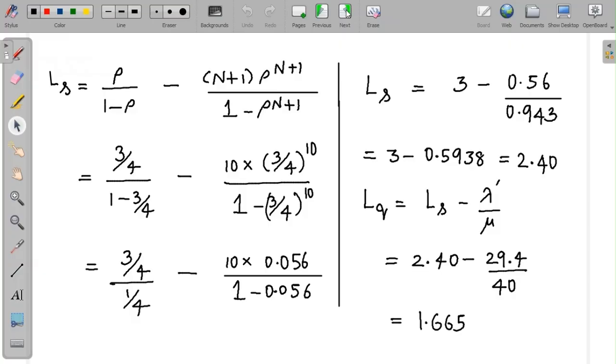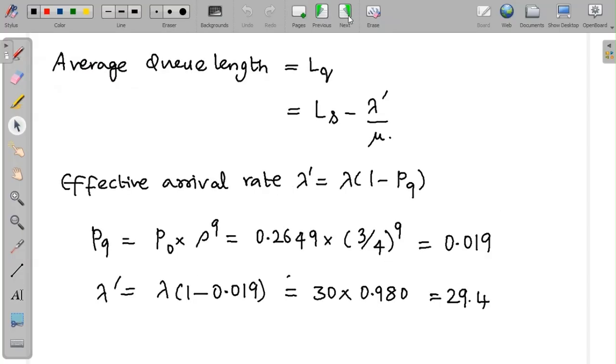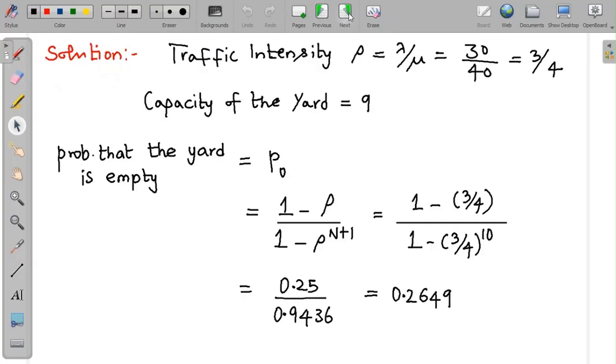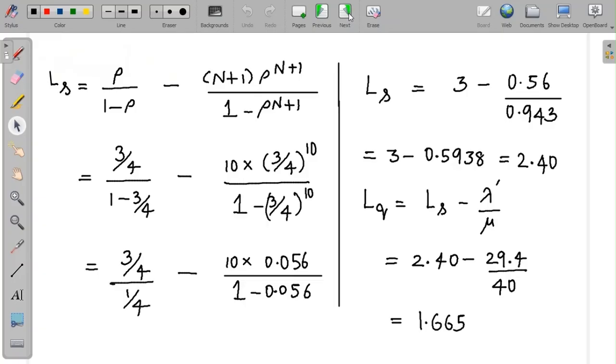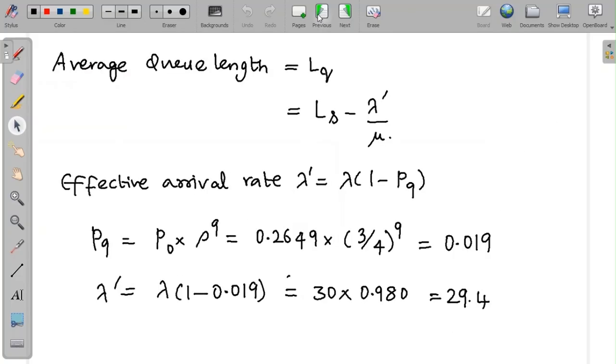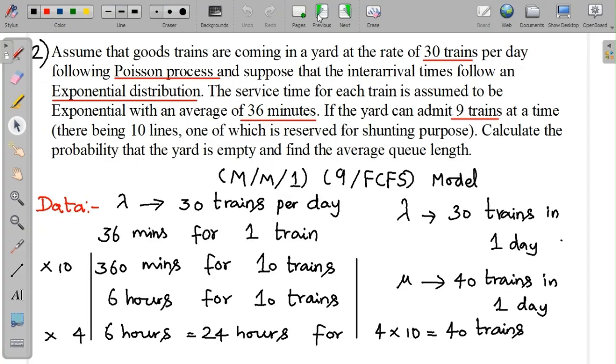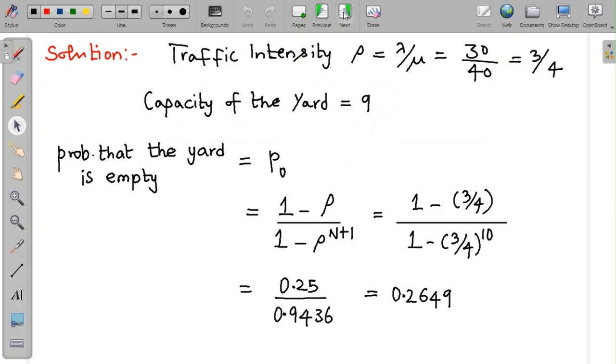And then we need LS. So we find LS using the formula. Rho is 3 by 4. And simplifying the other terms, we have LS at 2.40, which means LQ is 1.665. So this gives us both answers. The average queue length is 1.665 and the probability that the yard is empty is 0.2649.